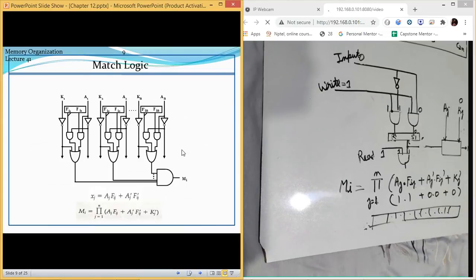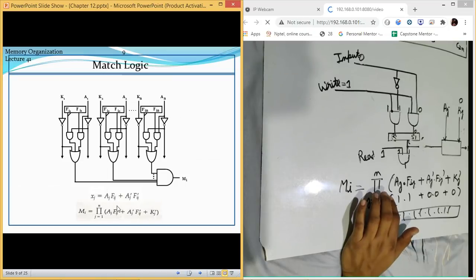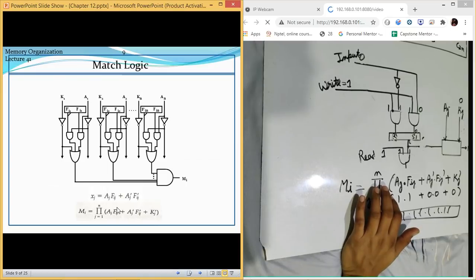So that is why they have included this AND operation here. Whatsoever result you get from this, the resultant will be ANDed for all the bits. And if all the bits are following this condition, then only the match value is there. If there is a single bit which is not matching, this will be considered as a non-match.